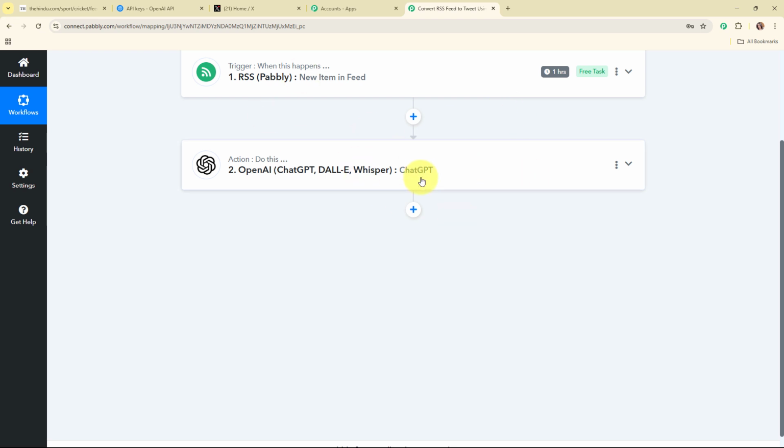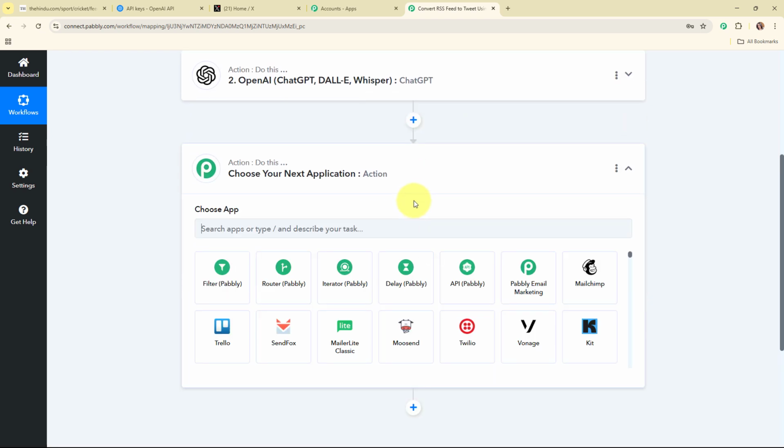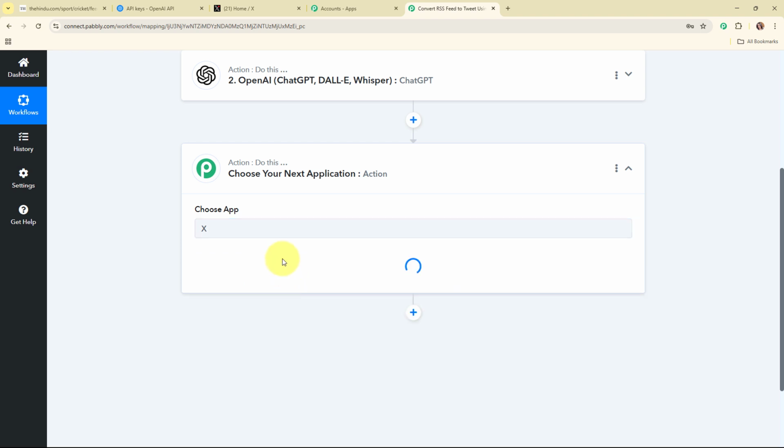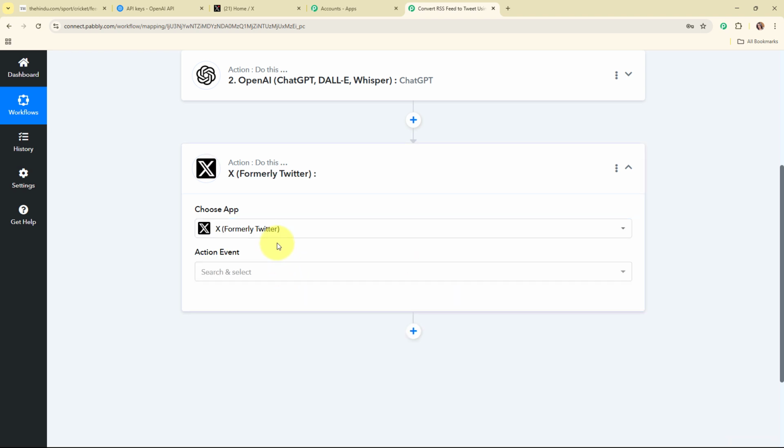So now after generating the tweet, I'm going to share that tweet on my X account. So for that, I'm going to add another action step over here. And here in this action step, I'm going to select my action application as X, that is formerly Twitter. So X, formerly known as Twitter, is a popular social media platform where users can post short messages called tweets, share images and videos, and follow other users to stay updated on their post.